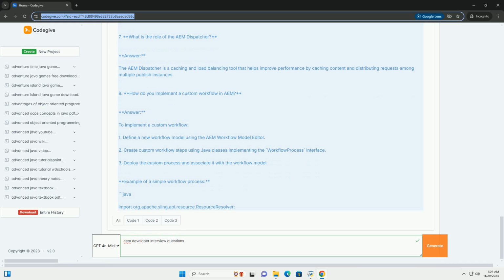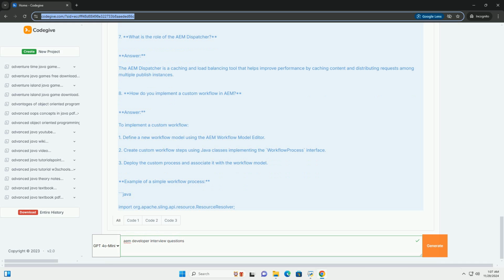10. How do you handle versioning in AEM? Answer: AEM provides built-in versioning for content. You can manage versions through the CRXDE Lite interface or programmatically using the JCR API. Example of versioning programmatically: